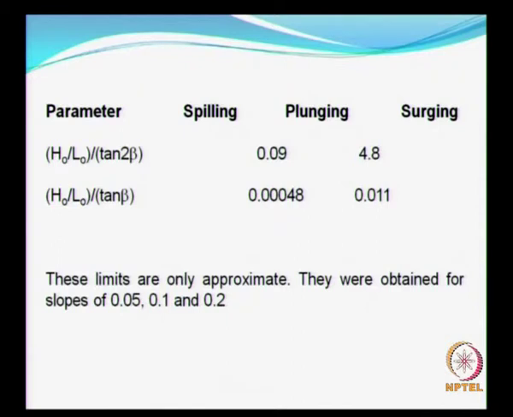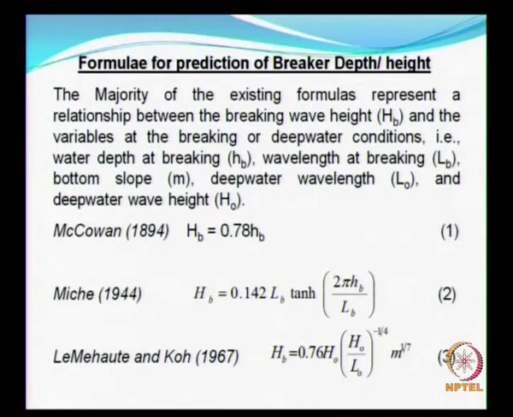So naturally it will not hold good for all kinds of beaches, for the slopes which have been adopted, that is 0.05, 0.1 and 0.2. For a few other slopes you do have some information, but this should be good enough as a broad guideline. That explains the complete description of the spilling, plunging and surging types of breakers.